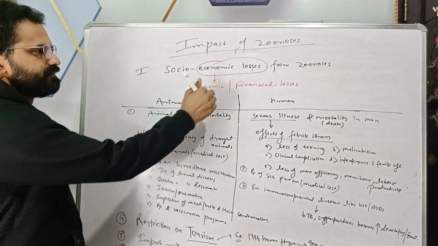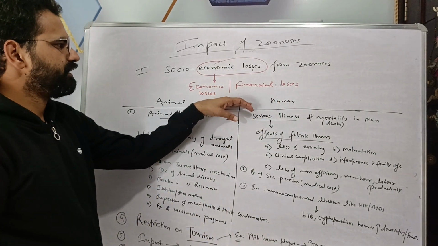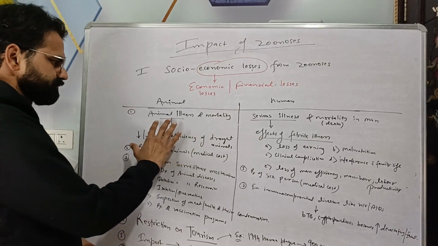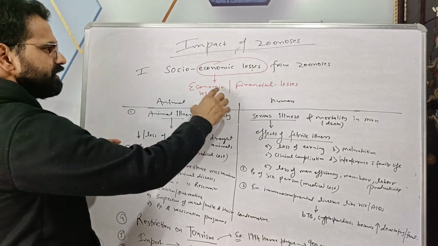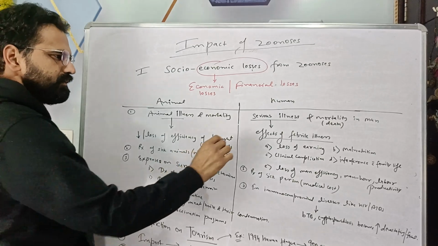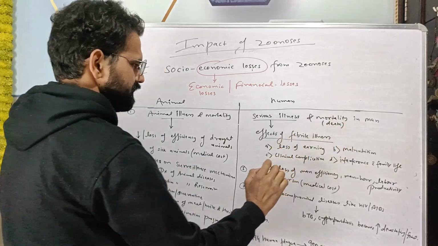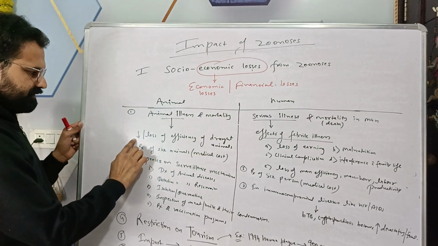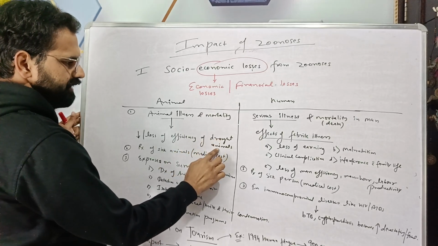Economic losses or financial losses that happen because of zoonotic diseases in animal or in human population. Number 1, in case of animal, because of these zoonotic diseases or zoonosis, animal illness and mortality. In human also there is serious illness and mortality that takes place. In case of animal illness, there is reduced or loss of efficiency of the draught animals.